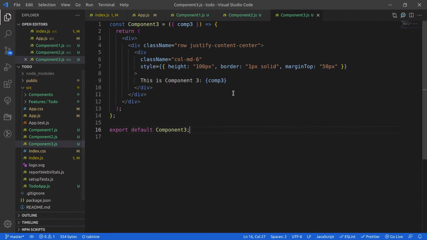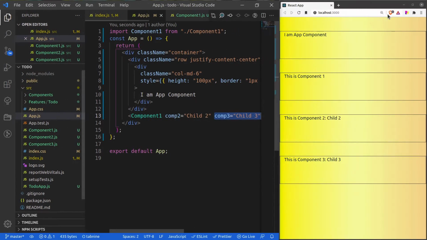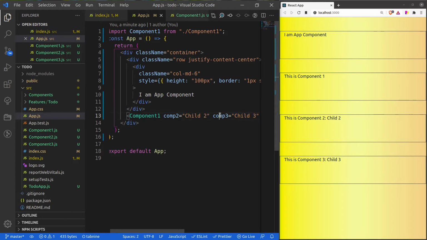Now let me also show you how I am actually passing the data from my parent to the inner child. So you can see that from my app component I am passing two properties, that is comp2, that is child 2, and then comp3, that is child 3. So from my app component here, I am passing my information to my component 2. You can see child 2 is passed and it is being shown in this component 2. Similarly, I am passing child 3 via comp3 property and it is in my last child, that is component 3.